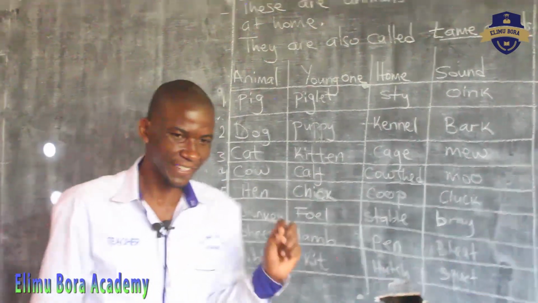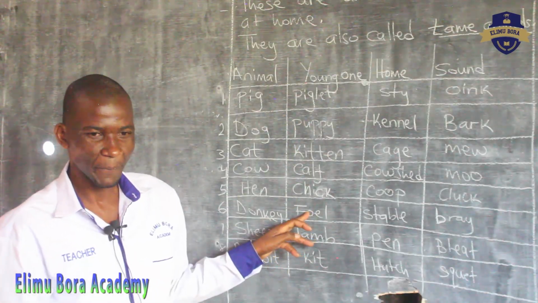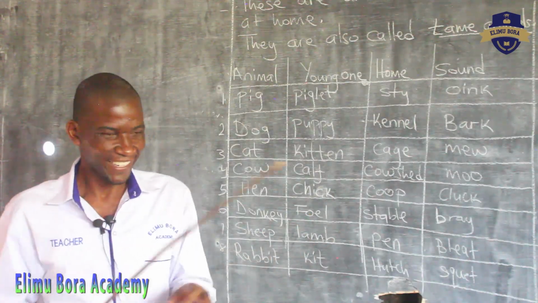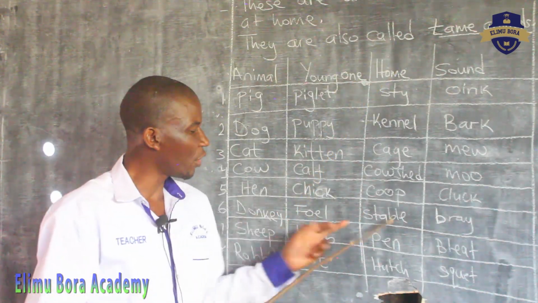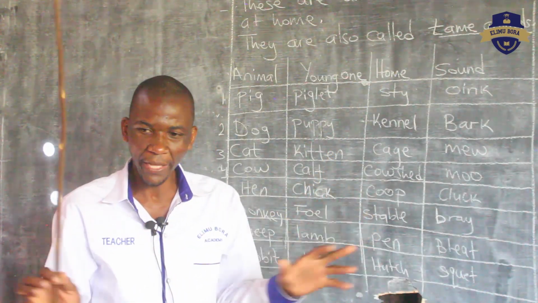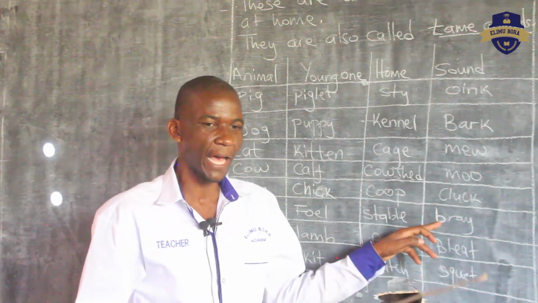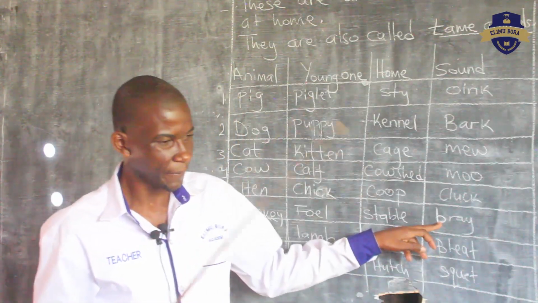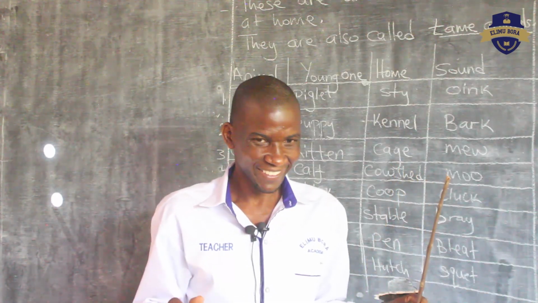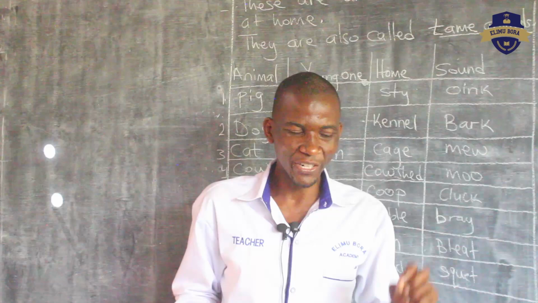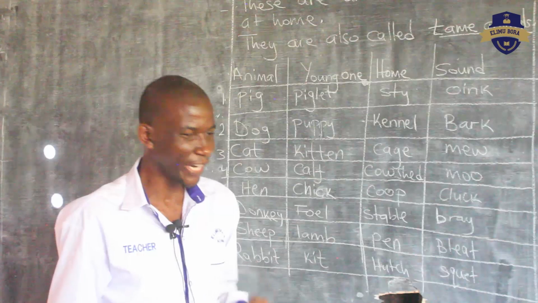Then we have another animal called a donkey. Can you say donkey? The young one of a donkey is called a foal. Say foal. The small one that jumps around is a foal. Then the place where the donkey sleeps is called a stable. The sound made by a donkey is a bray. Can you say bray? Can you bray like a donkey? Good. Meh is not a donkey. That one is not a donkey.